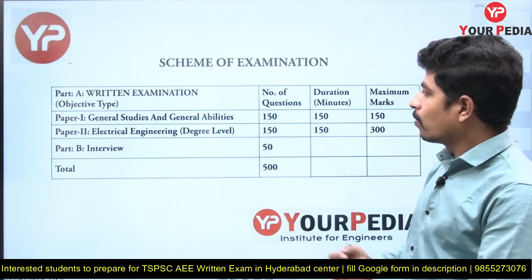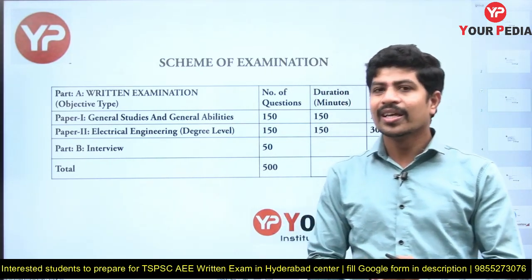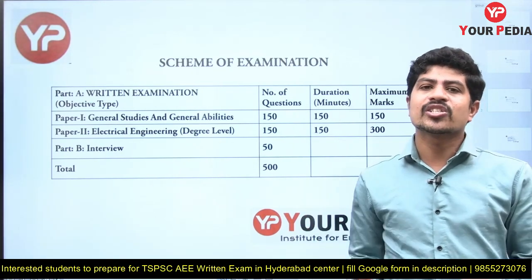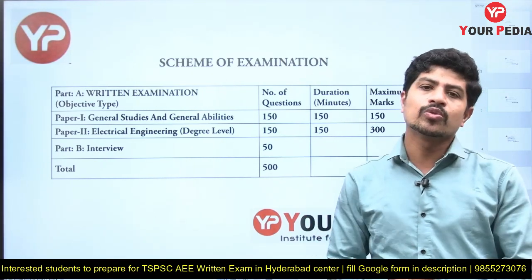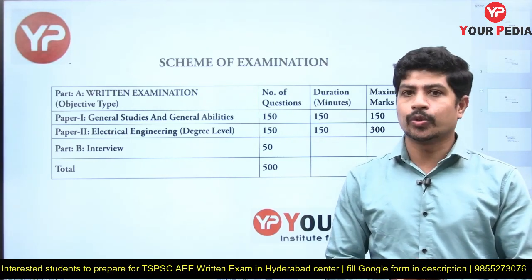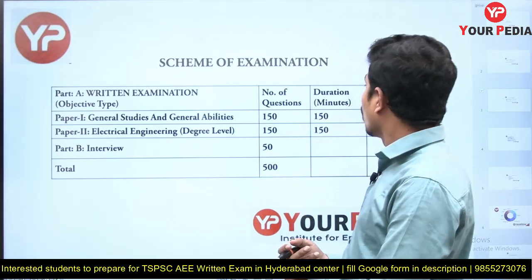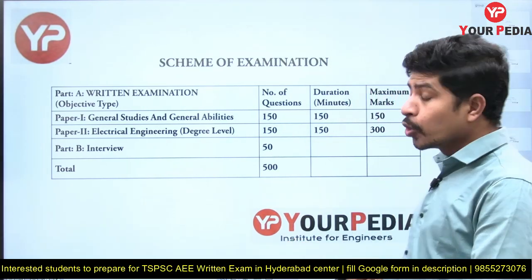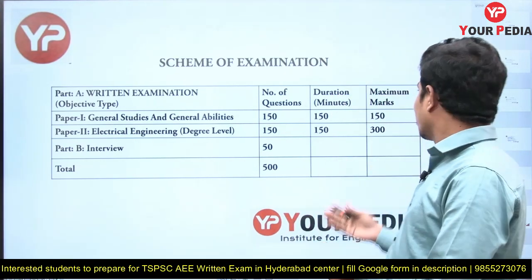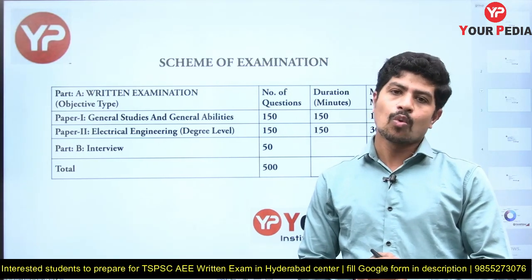How many questions are there? Paper one is general studies and general abilities. General studies is about Telangana history, socio-economic issues, and general knowledge. General ability means aptitude and reasoning. There are 150 questions, and the duration is 150 minutes. For each question, 1 minute is given, and the number of marks is also 150. Each question carries 1 mark.